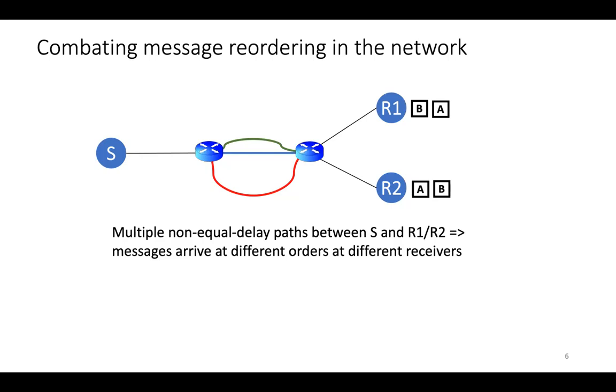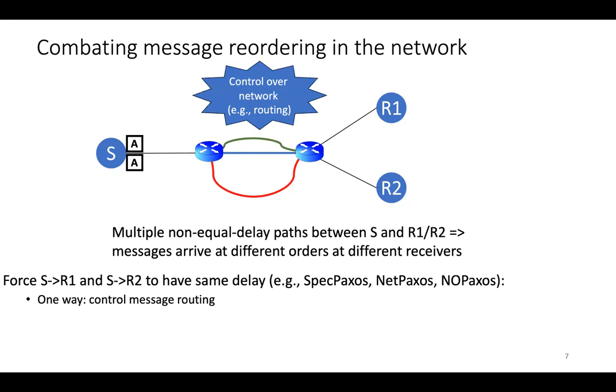So how do we fix this? The answer is to basically take away choice from the first switch in terms of the multiple candidate paths that it can route over to the next switch, and instead enforce control over the routing of messages inside this network. One way to do it in this case would be to force the path from S to R1 and S to R2 to have the same delay, under the assumption that the second switch to R1 and R2 have the same delay.